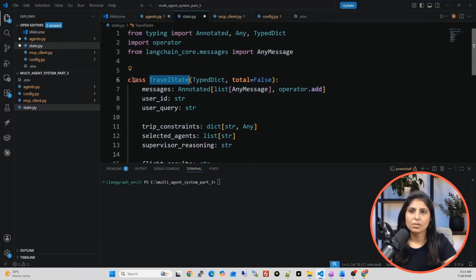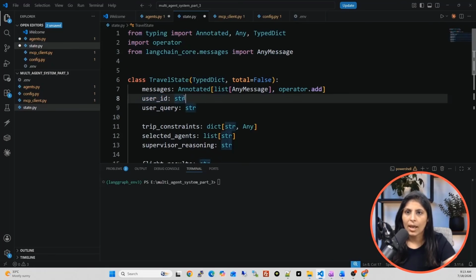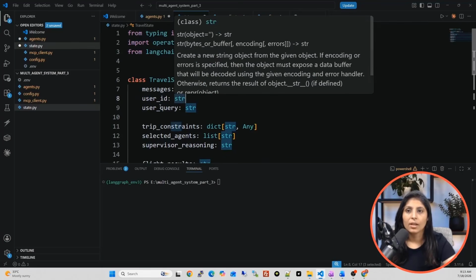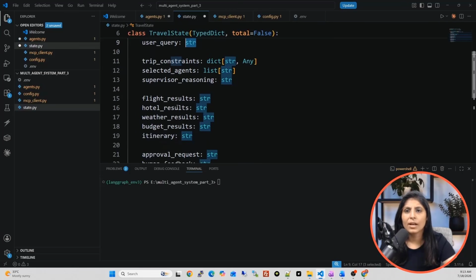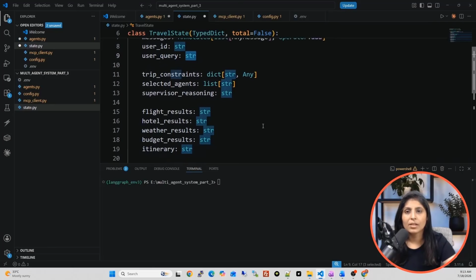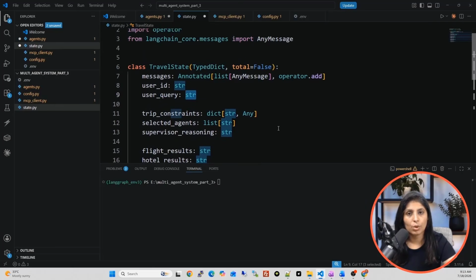See this TravelState class. We created one class, and in this class we want to store data in the form of a TypedDict dictionary. That means keys and their data types, not the actual values. See, user_id is a key, and then we mention the data type of the value, meaning the value we are going to store for this key will be a string. Then there is another key, user_query, and it has its own data type. In the same way, these are the different keys, and every key has a data type, which tells what kind of value we are going to store in it.